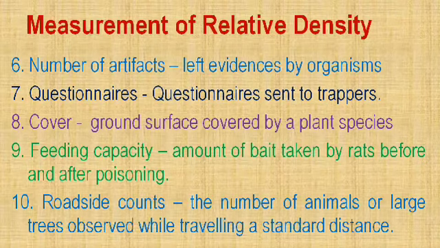And the last one is roadside counts: the number of animals or large trees observed while traveling a standard distance. As I already said, that means the number of particular trees or animals is the roadside count. By these 10 ways we can measure the relative density, that is, which is the most common and which is the less common. We can get that generalized idea from these 10 types of observations or studies.